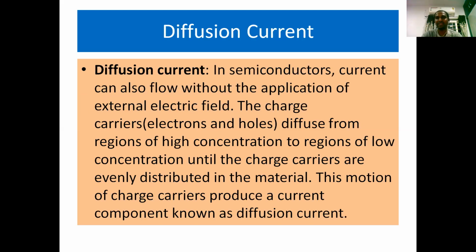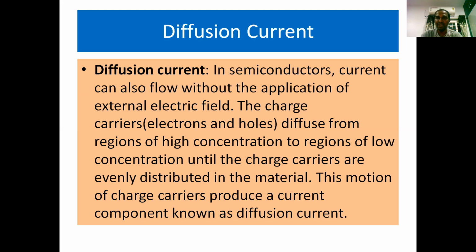And we have another component of current, which is diffusion. We already discussed the drift current. Such a current takes place only in the presence of an electric field, or if you apply any external agency, either in the form of light or electric field.